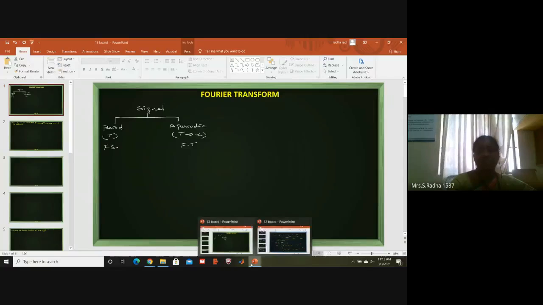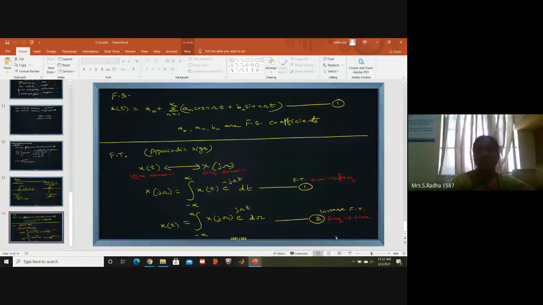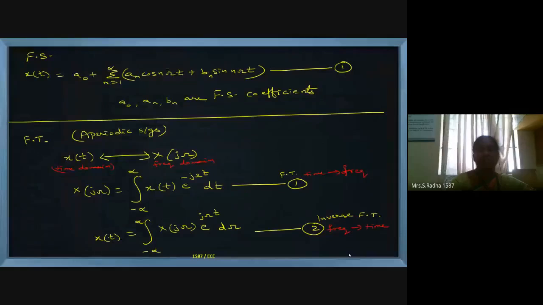If you see the Fourier series and transform, this is the difference between them. For Fourier series, the expansion is a naught plus summation of an cos n omega t plus bn sin n omega t, and an, bn, a naught are called Fourier series coefficients or constants. We will apply Fourier series for periodic signals.